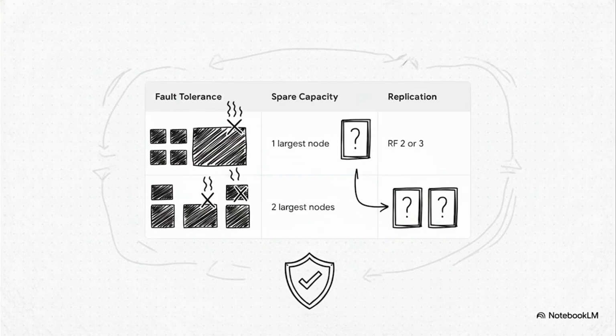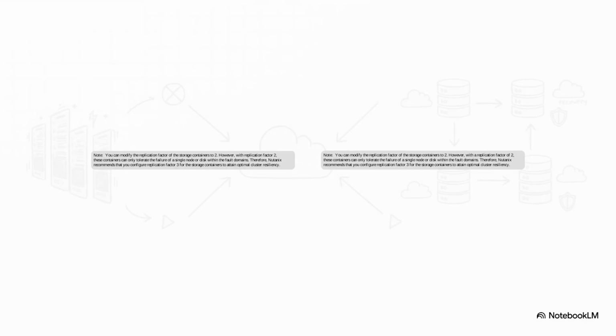And if you're running a 2n2 default tolerance setup, well, then you have to reserve the capacity of the two largest nodes. While we're on the topic of fault tolerance, you need to pay close attention to replication factor, or RF. Nutanix explicitly recommends replication factor 3 for optimal resiliency. And the reason is simple. With replication factor 2, your containers can only survive the failure of a single node or a single disk.